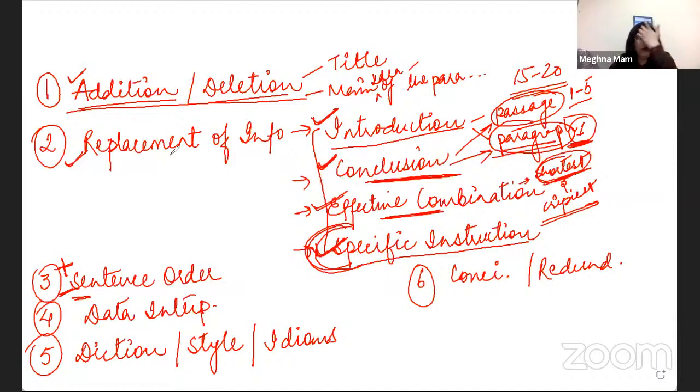Now, whenever students see this question, the first reaction is to go to the paragraph and reread it to understand the logic and the flow of the information in the paragraph. And the chances are that you will end up in a more confusing state of mind if you read the whole paragraph.